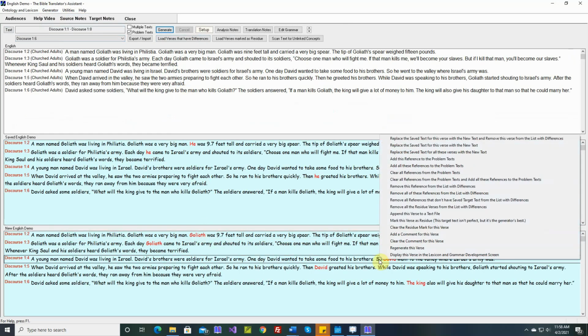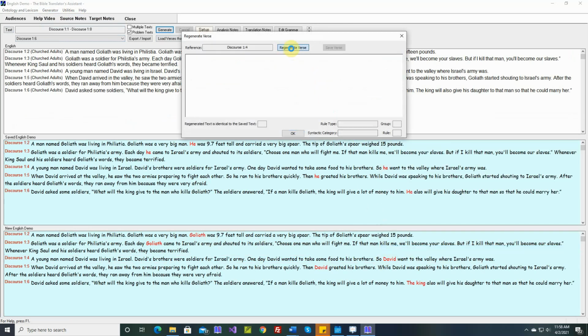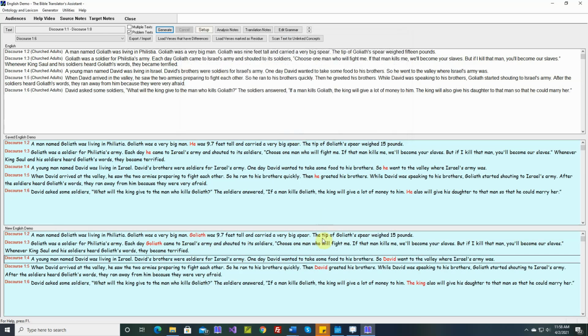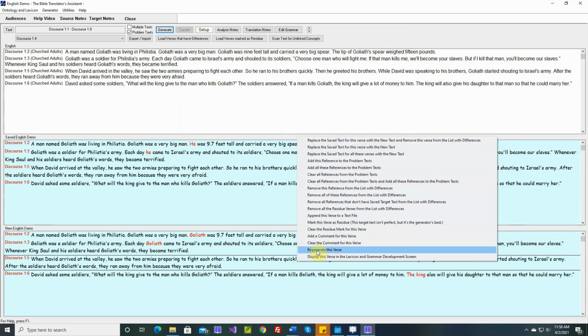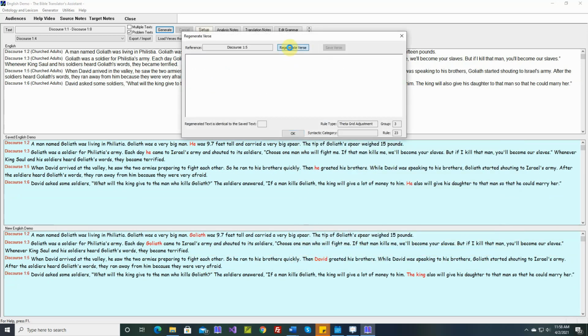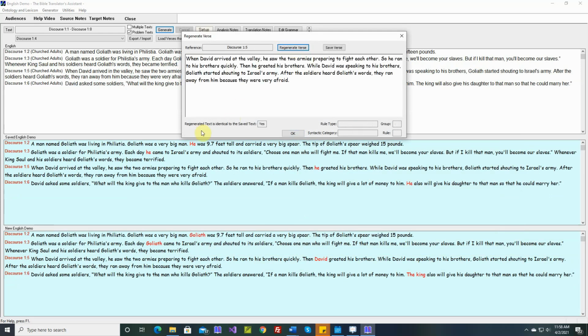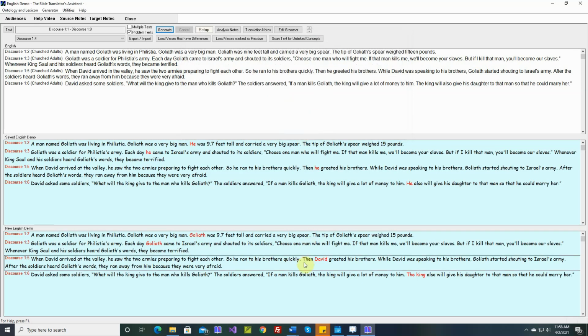Okay, let's generate this one again. Okay, generated text is identical to the saved text. David wanted to take some food to his brothers, so he. So we're back. Let's remove this one. Let's regenerate this one as well. Okay, regenerated text is identical to the saved text. We have our pronoun again. So let's remove this one.